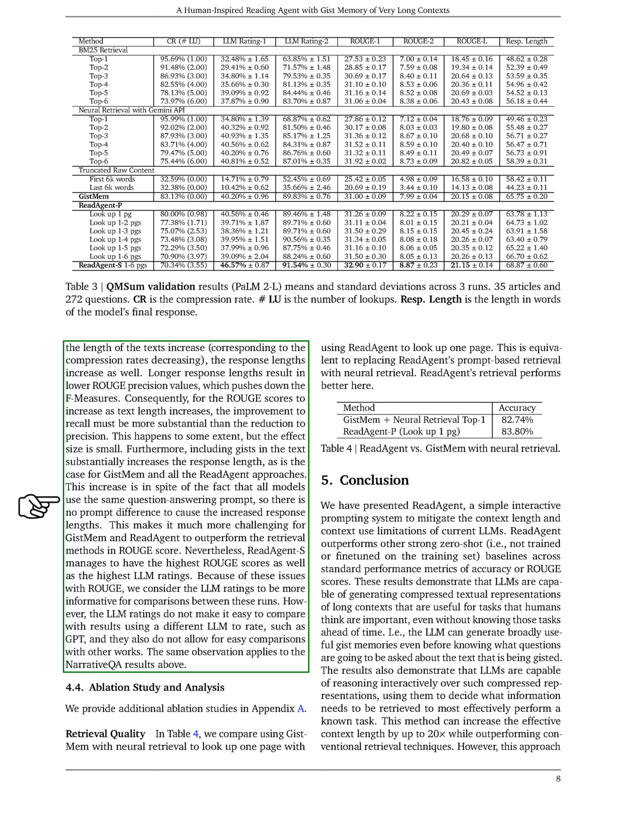Moreover, including summaries, gists, in the text significantly increases response length across all ReadAgent approaches, despite all models using the same question answering prompt. This complicates the task for GIST-MEM and ReadAgent in surpassing retrieval methods in terms of Rouge score. Nonetheless, ReadAgent S not only achieves the highest Rouge scores but also the highest LLM ratings.